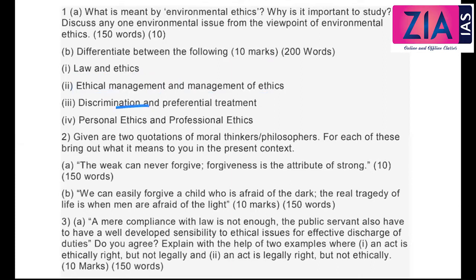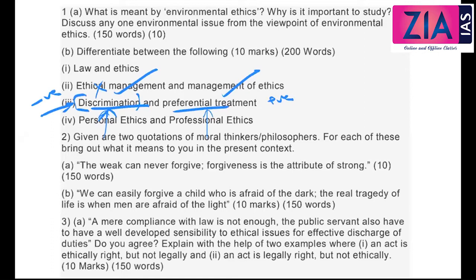Now, discrimination and preferential treatment, that we have discussed before about preferential treatment, reservation. So when we discuss about discrimination, this is having a negative connotation, but this is positive, and this is allowed, this is not allowed. You can talk about example caste based discrimination, right? So like untouchability and everything, that is banned by constitution, abolished by constitution. Whereas reservation, for the upliftment of the backward people, that is what preferential treatment, right?